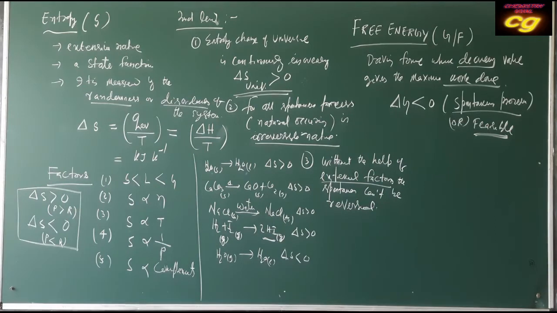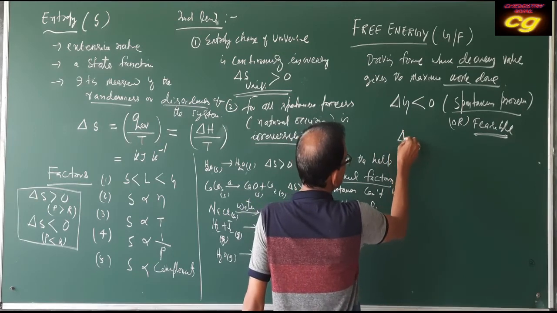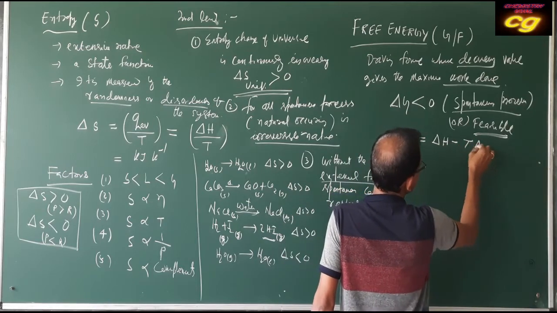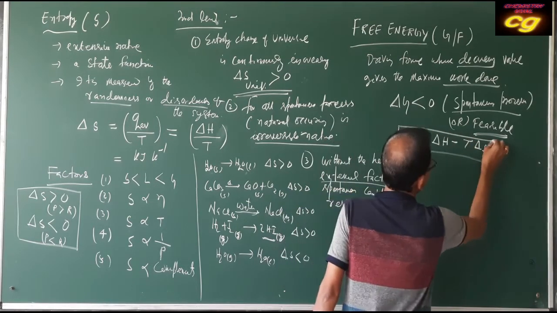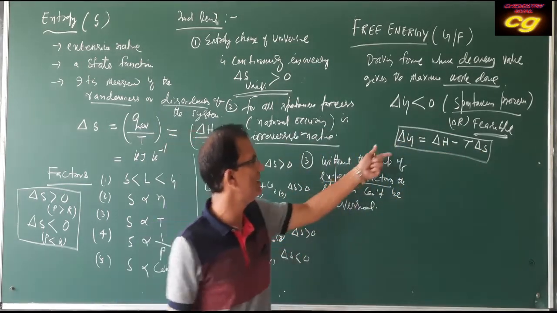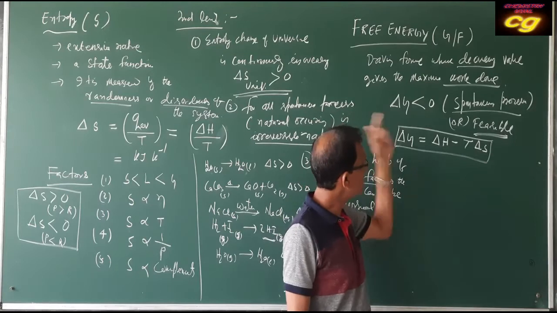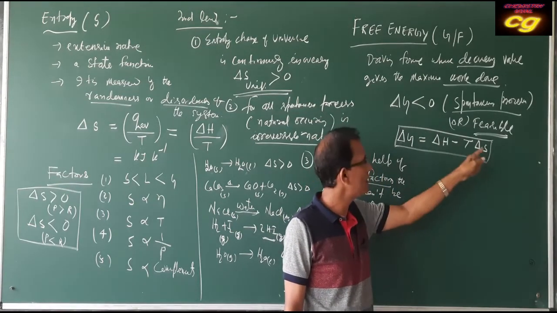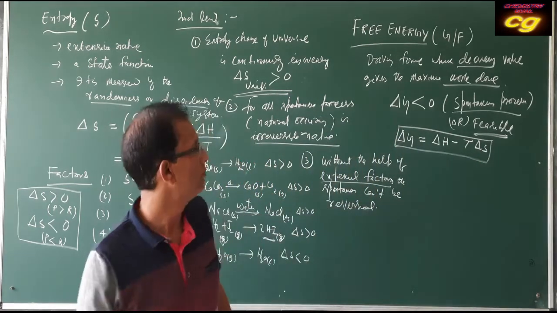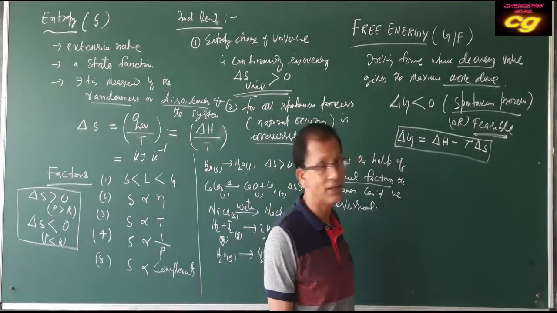So how is free energy related to entropy and enthalpy? The relation is ΔG, the change in free energy, is equal to the change in enthalpy minus TΔS. Both are energy: ΔG, ΔH and TΔS are all energy terms. This formula shows that not only enthalpy and entropy separately, but both together, can explain the spontaneity of a reaction.